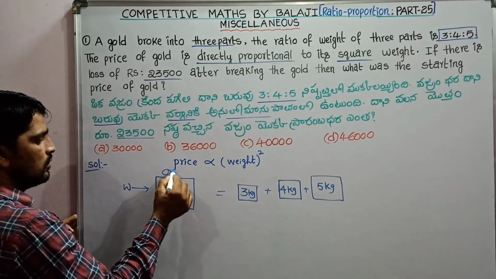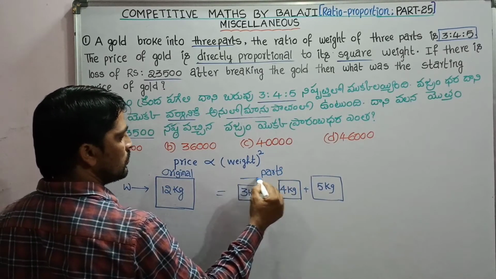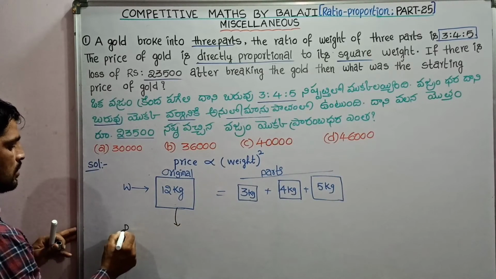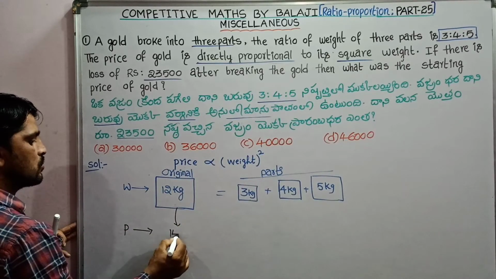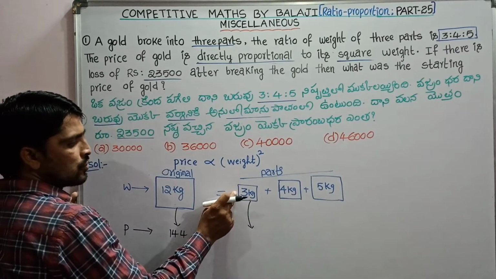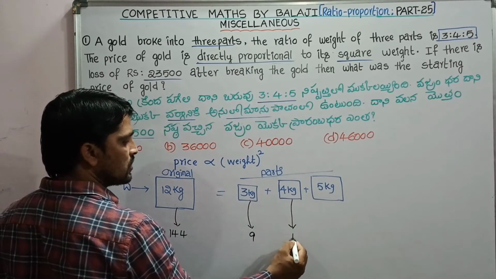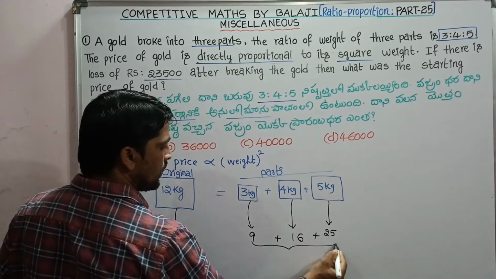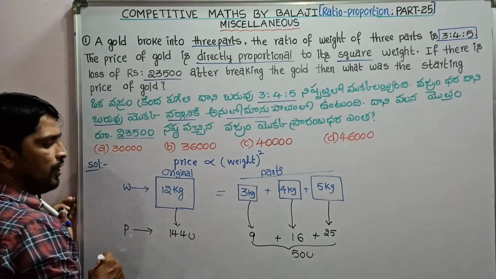So it is the original and these are parts. See, now what is the price? Price of the original is the square of its weight. Weight is 12, so its square, 12 square, is 144. Similarly, price of 3 kgs is 9, this price is 16, and this price is 25. Total is 25, 41, 50 units. Here we have 144 units.